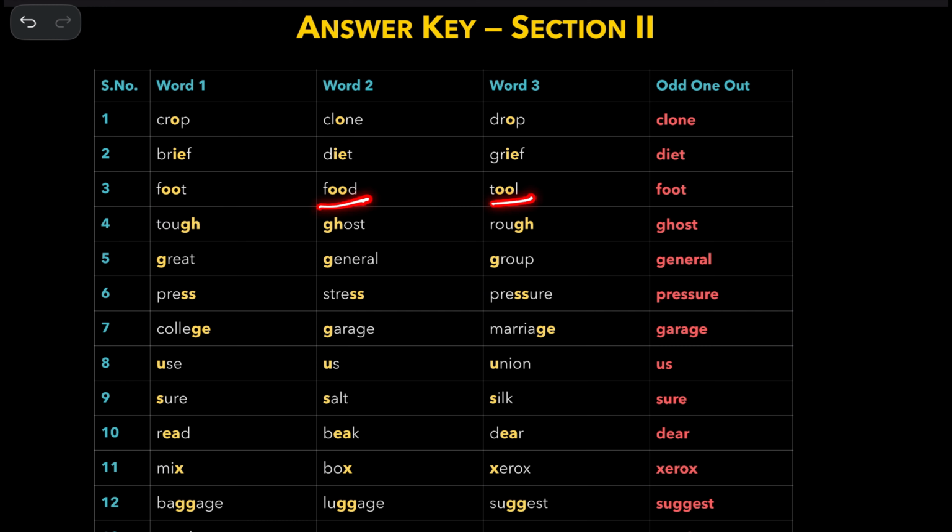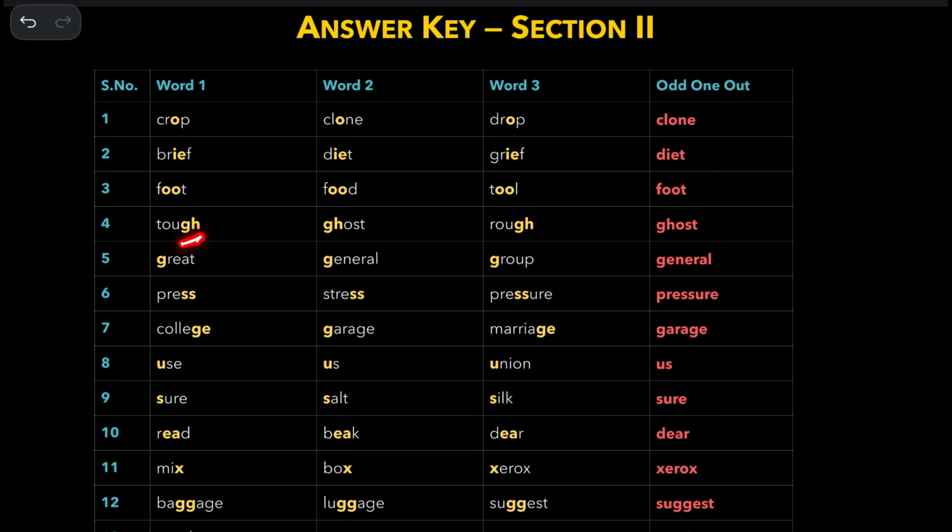Food, tool. You see, this is a transcription for this word. It has a long vowel sound just like food and tool. But many of us pronounce it with a short vowel sound, like foot, not food. But the right pronunciation is food. Food and tool are alike. Foot is the right answer.